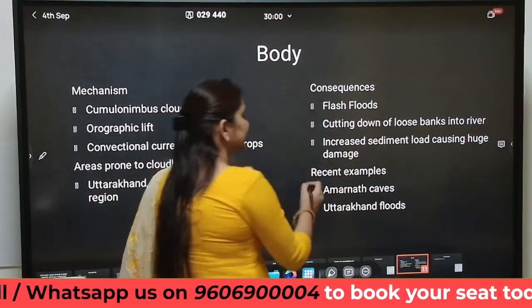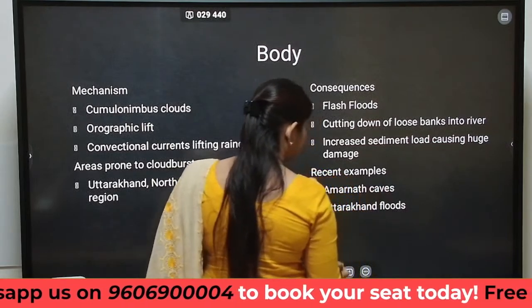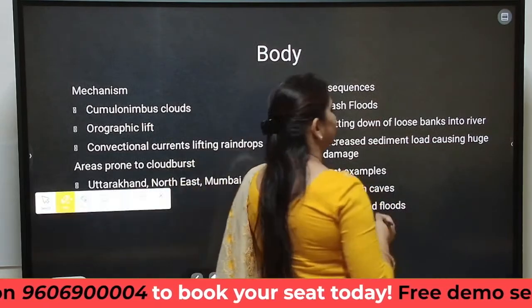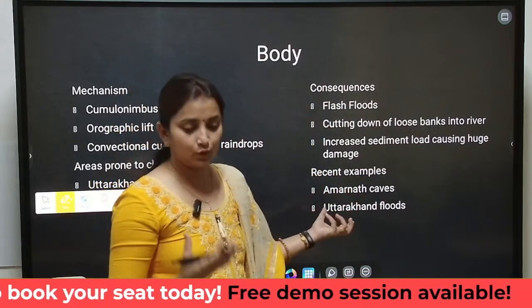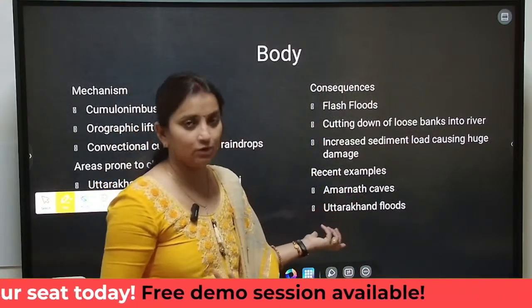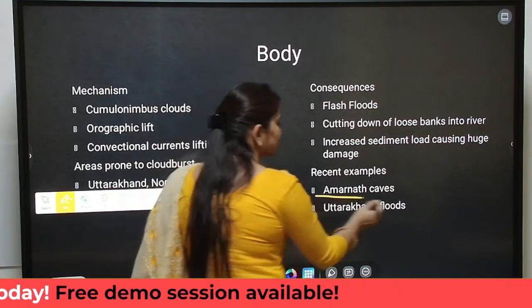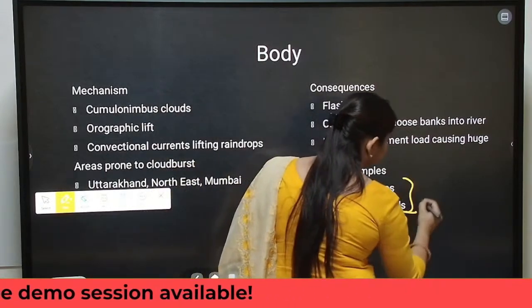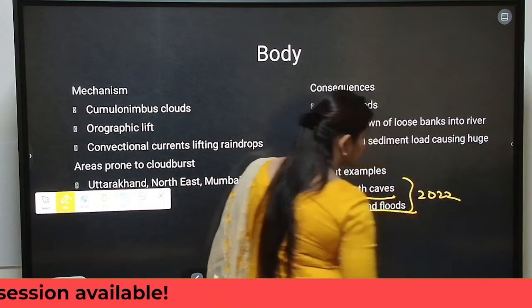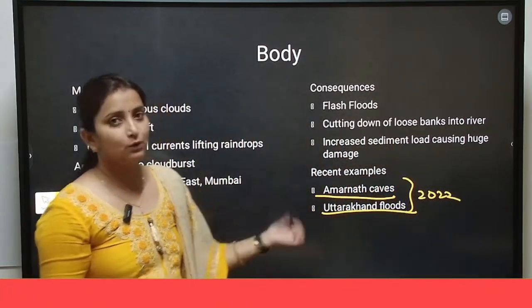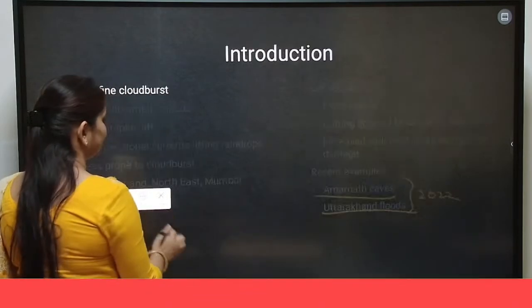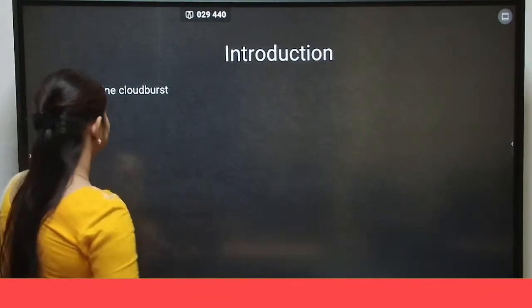Some of the recent examples can be the Amarnath caves. What we faced, the flash floods of Amarnath, was a consequence of occurrence of cloudburst, or the flash floods of Uttarakhand, which also occurred. Both these occurred in the year 2022. This was also one of the consequences of cloudburst in the region. Okay. So these two examples we can discuss.